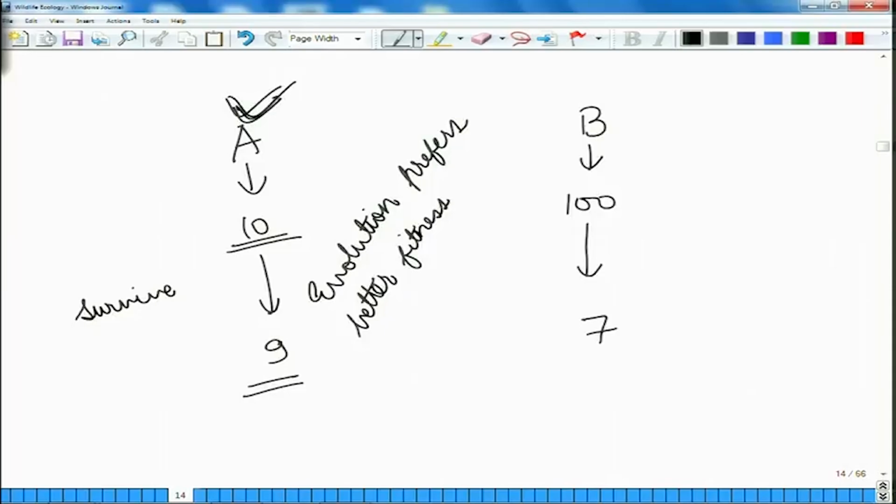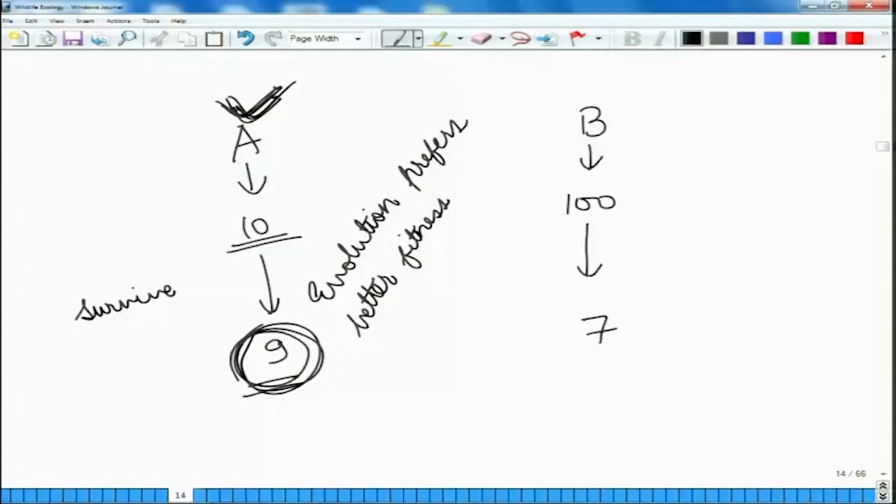Why? Because if organism A has those characteristics which are inheritable and because of which it was able to leave more offsprings, all of these 9 offsprings will also be getting those characters from A. And so all of these 9, or most of these 9 organisms, will be able to leave even more offsprings in the next generation as compared to B. In the case of B, out of 100 only 7 survived, and out of these again very few would survive.